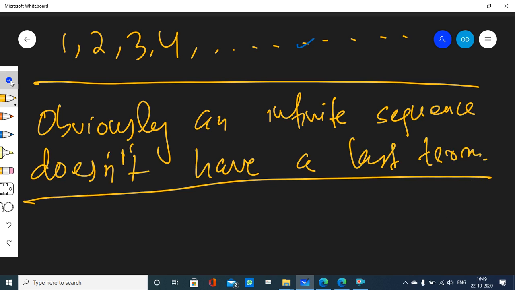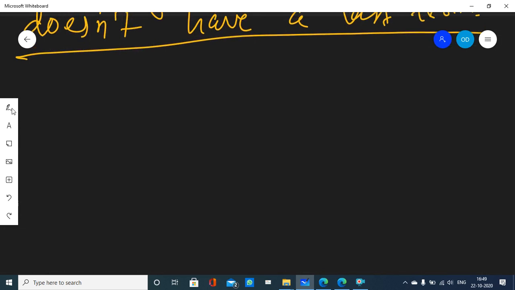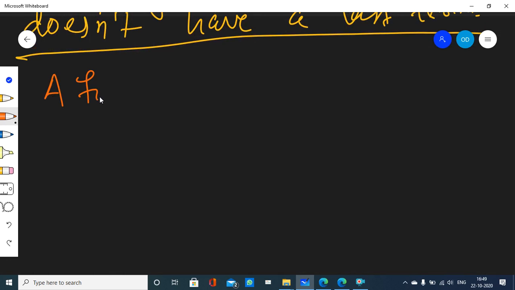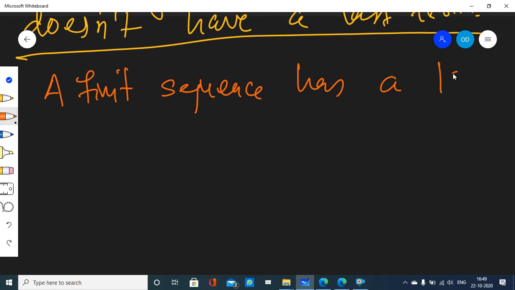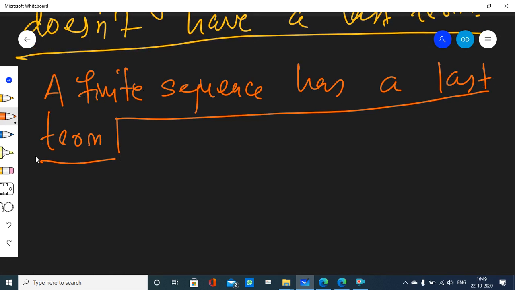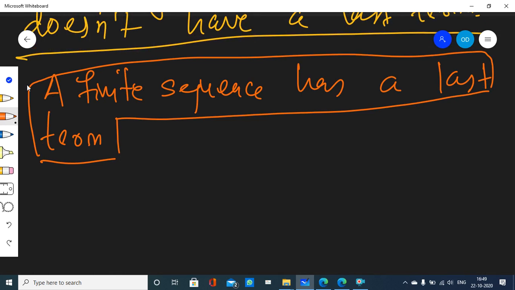But a finite sequence has a last term, and we call that the general term. Remember, a finite sequence has a last term, and we shall now talk about the last term of a finite sequence.